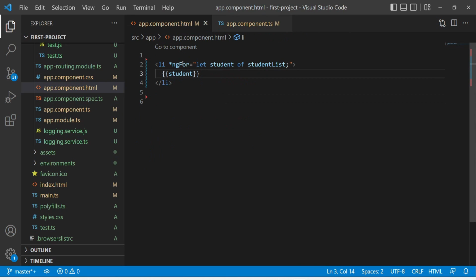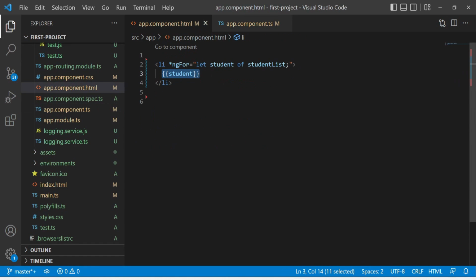Here we have this list item tag, and inside that we have written the syntax for ngFor directive. This code will iterate every student inside the student list and then print the student. Do not worry about this double curly braces. This is interpolation data binding technique, which will send data from app component to this HTML view.